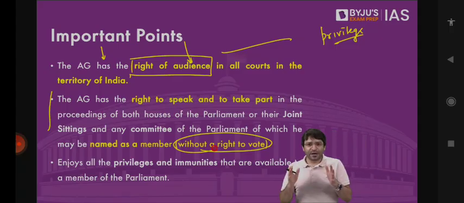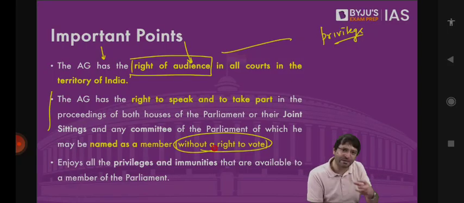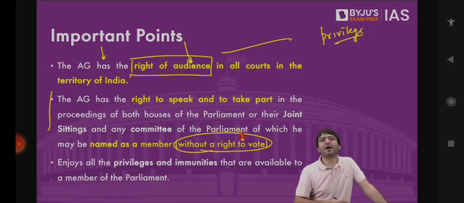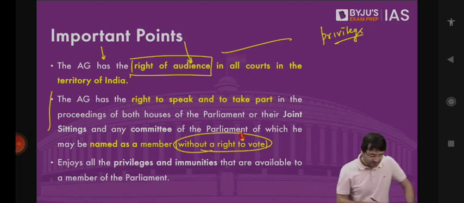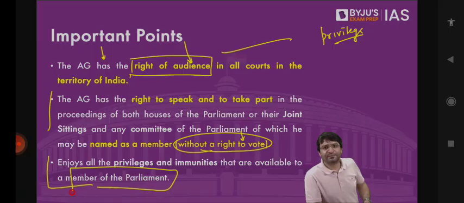Privilege is that you are not a member of the Parliament, yet you can attend the proceedings of the Parliament, you can speak in the Parliament, and you can become a member of any parliamentary committee as well, except you don't have the right to vote. Why? Because you are not a member of the Parliament. You have all the privileges and immunities that are available to the members of the Parliament. And we will discuss in the Union Legislature chapter what these privileges, powers, and immunities are that are available to the ministers and the members of the Parliament.